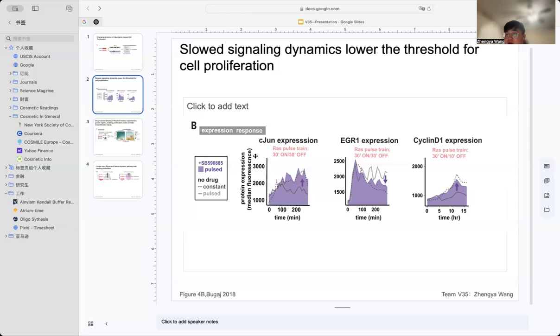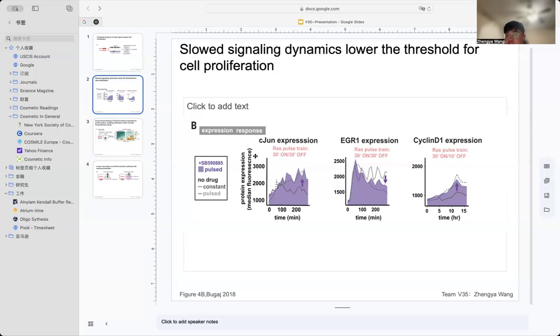Under this condition, cyclin D1 expression increases over time, both in cells receiving constant input without the drug and cells receiving pulsed input with the drug. In contrast, pulsed input without the drug fails to significantly induce cyclin D1 expression. Again, the presence of the drug SB590885 allows transient inputs to drive gene expression normally only seen with sustained signals.